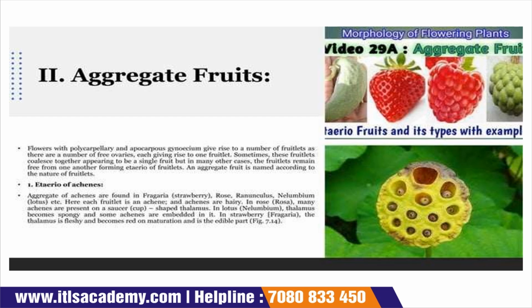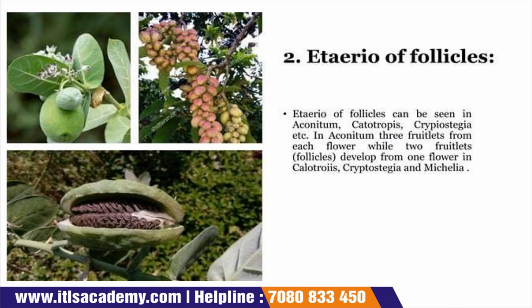Now the first type of aggregate fruit is etaerio of achenes. They are aggregates of achenes found in Fragaria, like rose, strawberries, and achenes are hairy in rose. Many achenes are present on a cup.